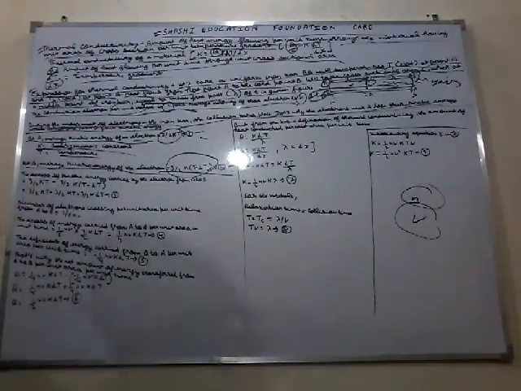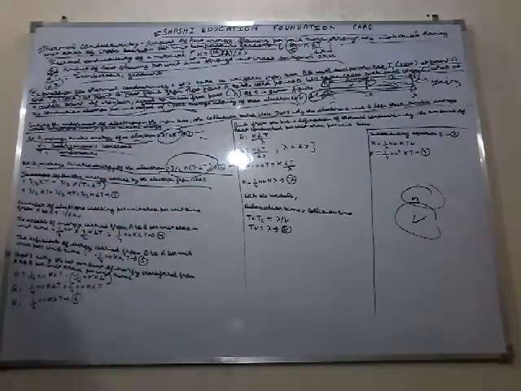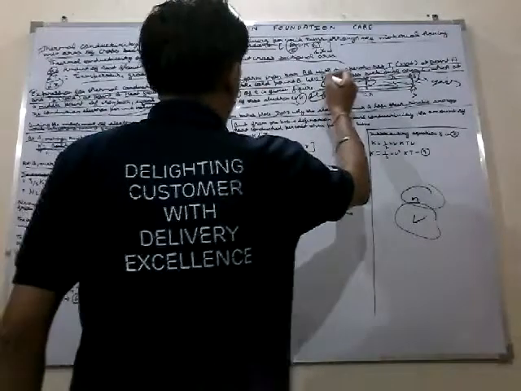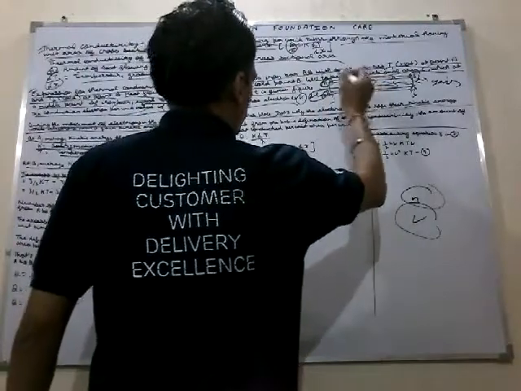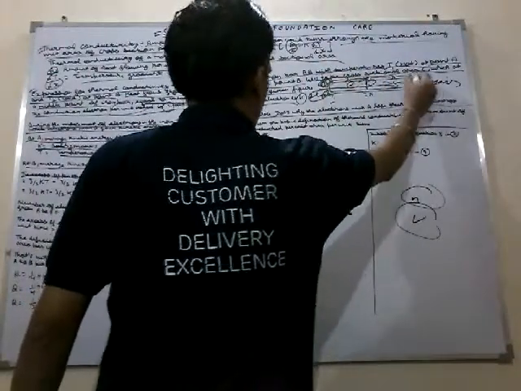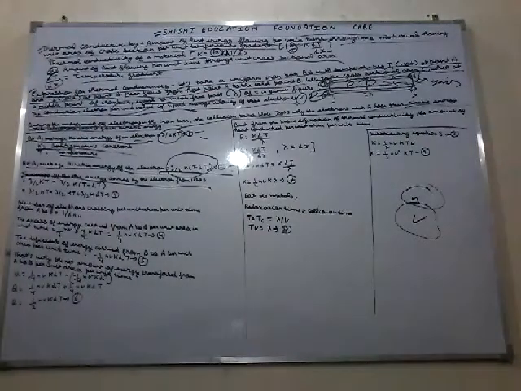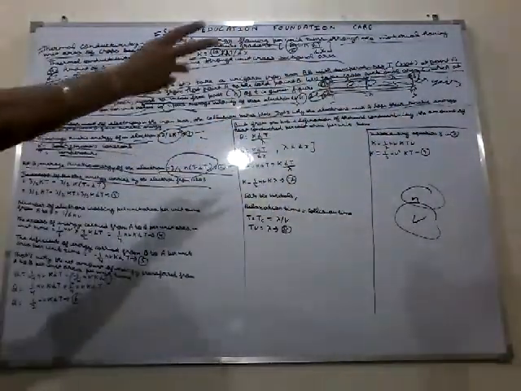The excess kinetic energy is carried by electrons from A to B.